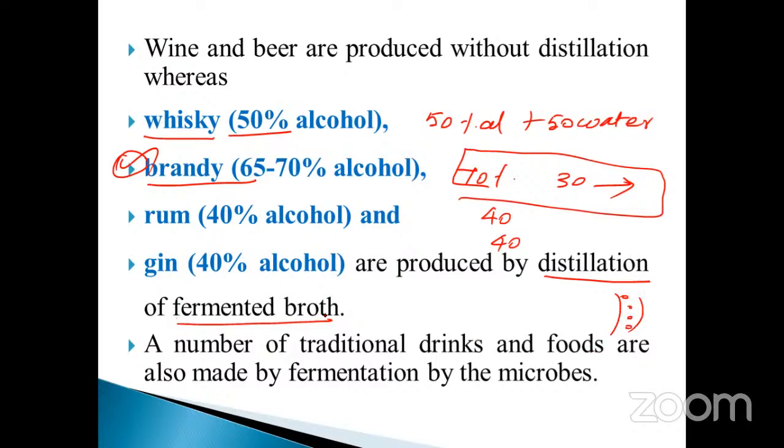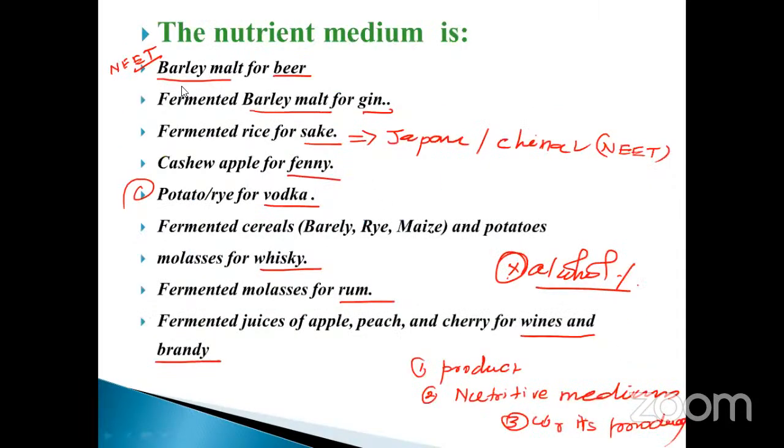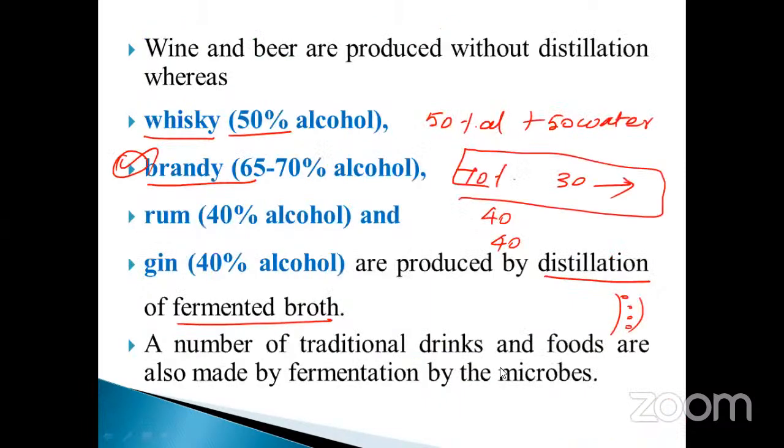Fermented broth is already our nutritive medium. What are the nutritive media used for the production in industries? The barley malt, rice, cashew, apple, potato, fermented cereals, molasses, fermented molasses, and juice of apple, beech, and cherry. These are the broth.